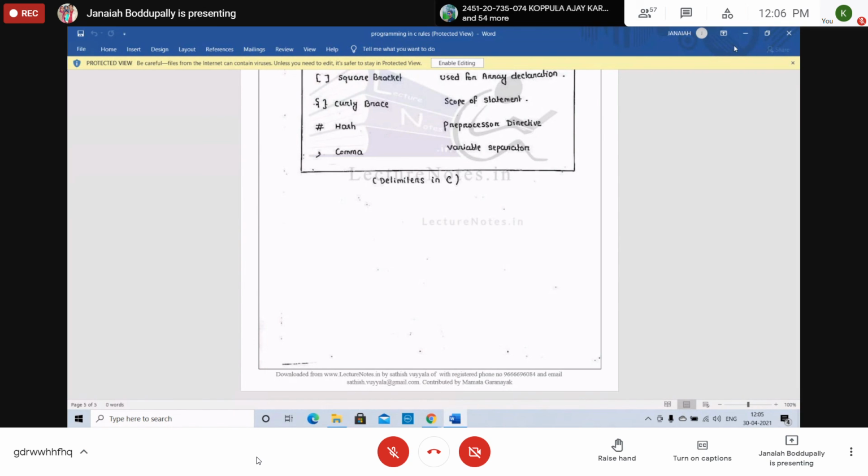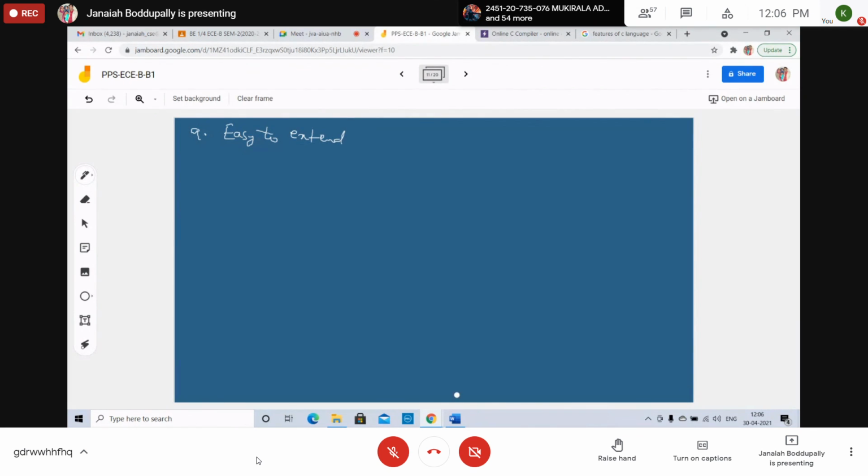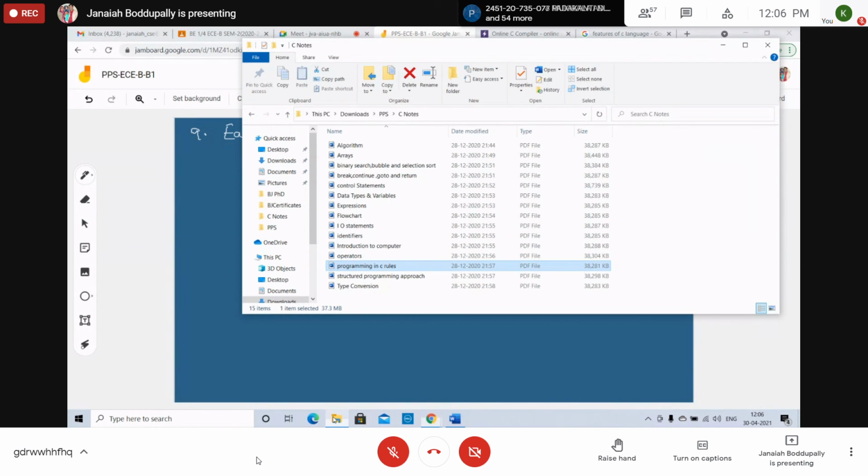I will share this one also today. Up to this today, the special rules of C programming. I have completed the algorithm, I have completed the flowchart, and programming in C rules. I will share all this.